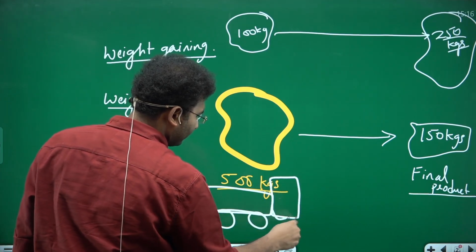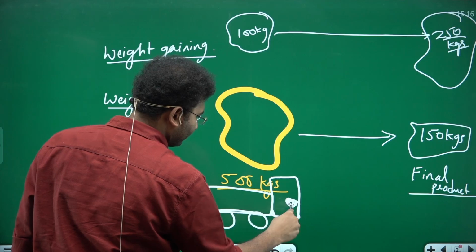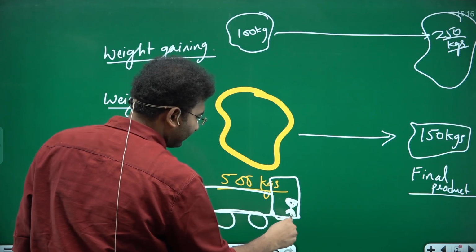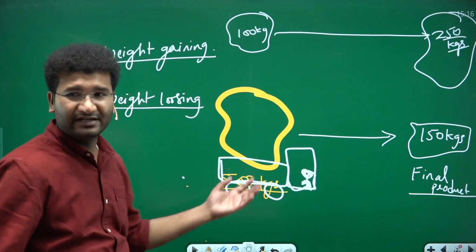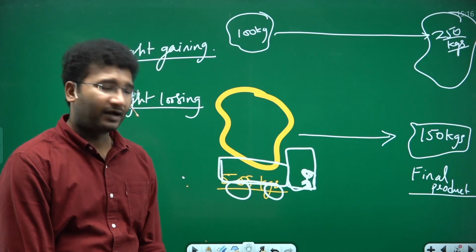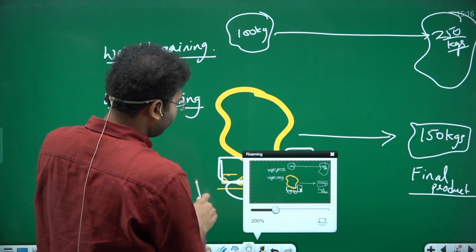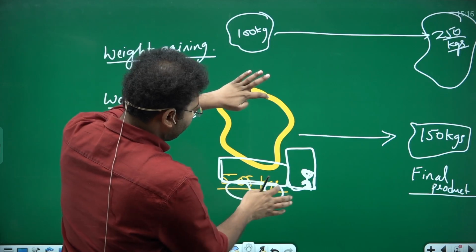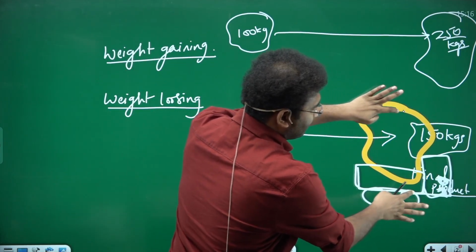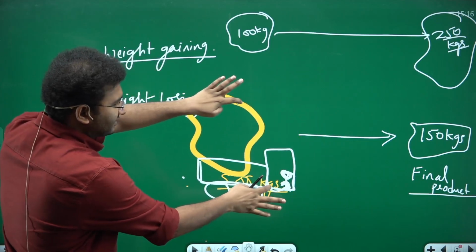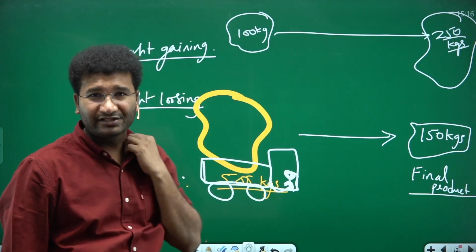So here, this truck which is there, if it has to carry this raw material, isn't it too heavy for the truck? And the cost of transportation for this is very high. Here you will see, for this truck to take it, the raw material is very heavy. Transportation cost will be heavy, right?